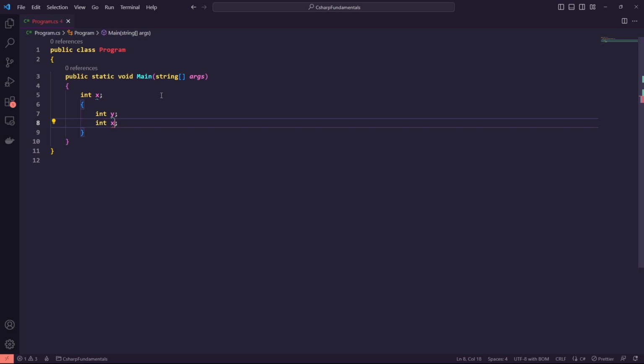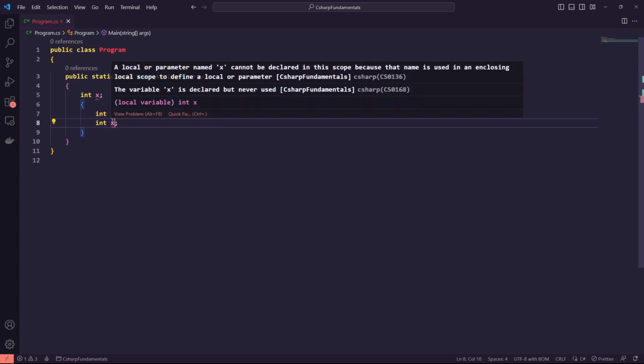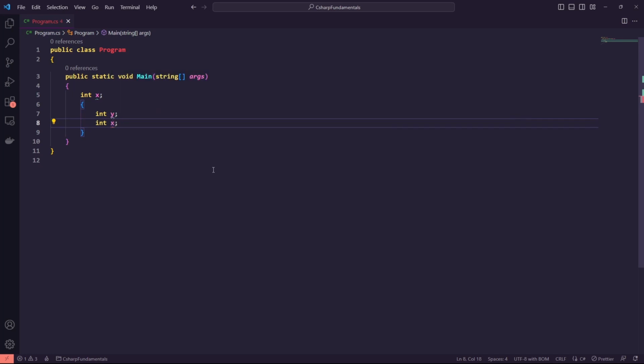And the error says, let me just read it to you: a local or parameter named x cannot be declared in this scope because that name is used in an enclosing local scope to define a local or parameter. That's why we have to comment this or remove this line of code.